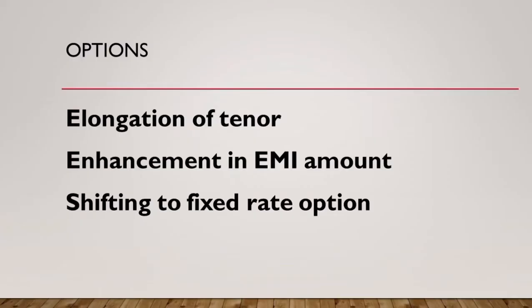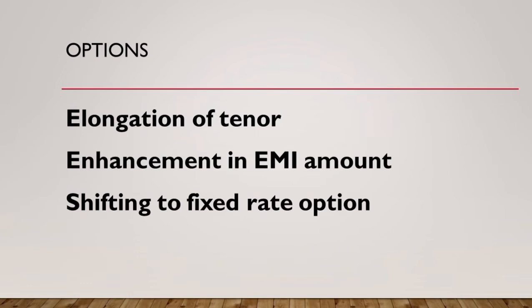The first one is increasing the tenor of the loan. Here, you increase the tenor by another 5 or 10 years so that the EMI liability of the customer does not increase. But it must be noted that when the tenor of the loan increases, the borrower ends up paying a lot more for the loan in the end.